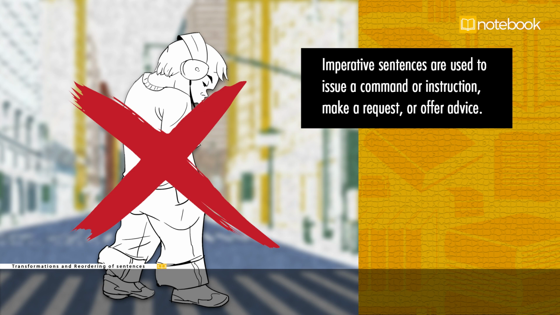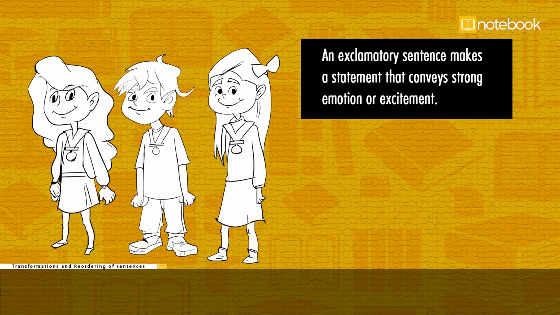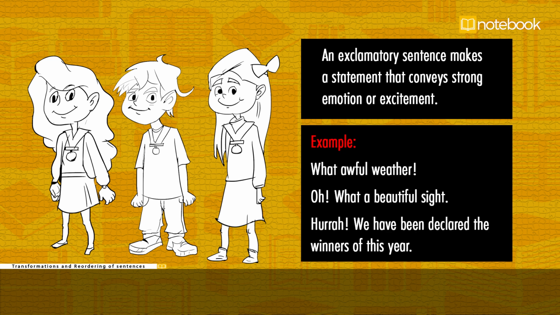Imperative sentences are used to issue a command or instruction, make a request, or offer advice. For example, sit down, do not cross the road with your earplugs on, please pay attention to traffic signals. An exclamatory sentence makes a statement that conveys strong emotion or excitement. For example, what awful weather! Oh, what a beautiful sight! Hooray, we have been declared the winners of this year.